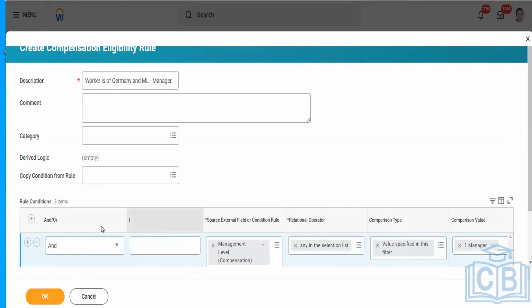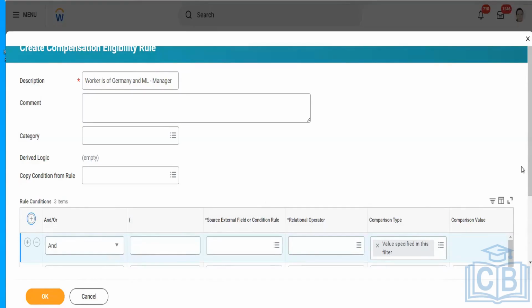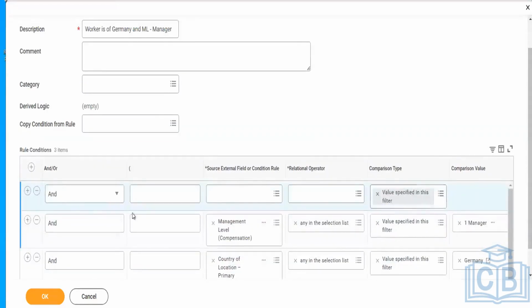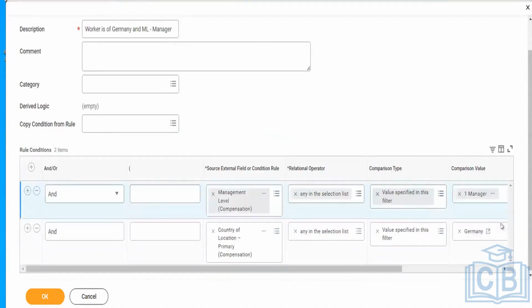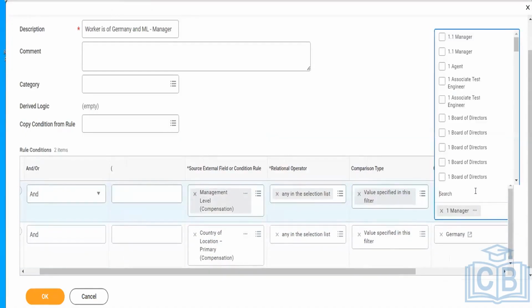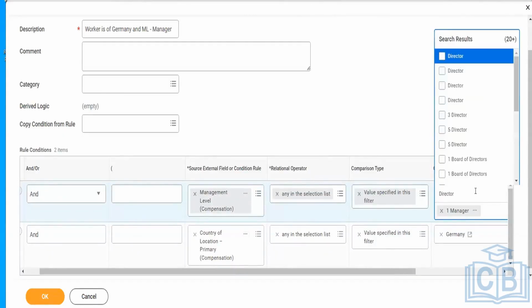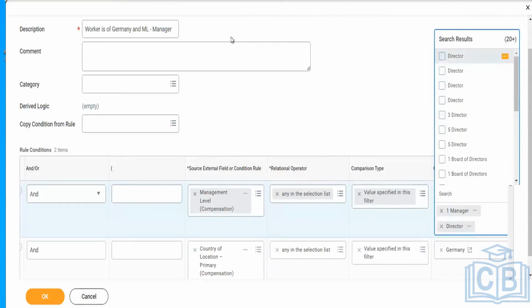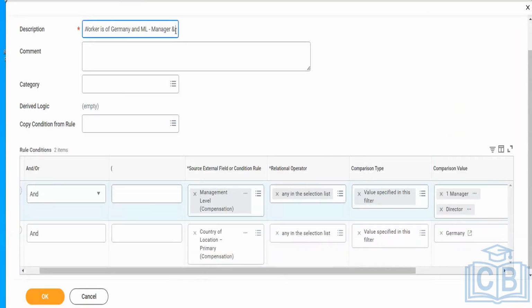If you want to define anything else as criteria, we can make it. Can we make one more criteria, like director? I wanted to give it to managers and directors. I have an option to choose multiple right here, so I will choose director. We will update the name as manager and director.